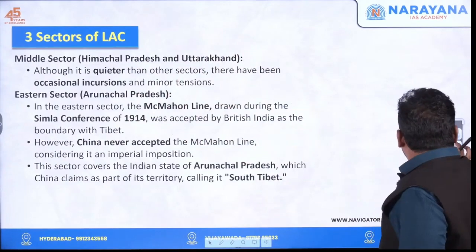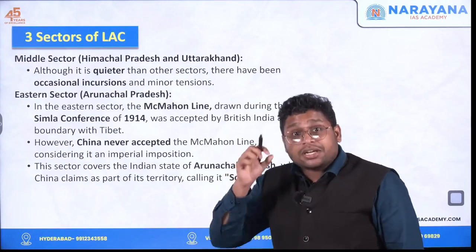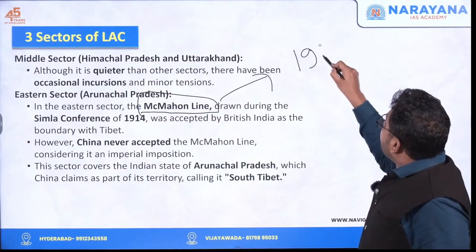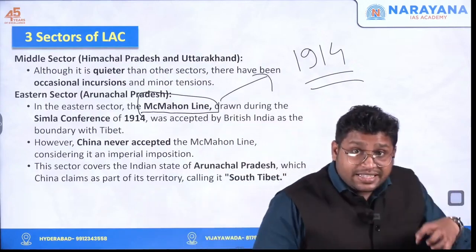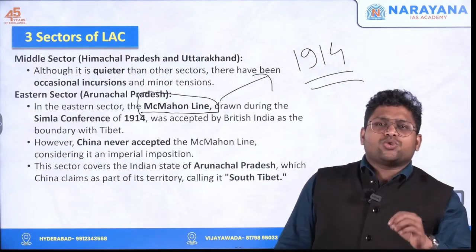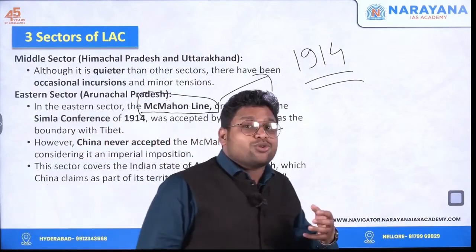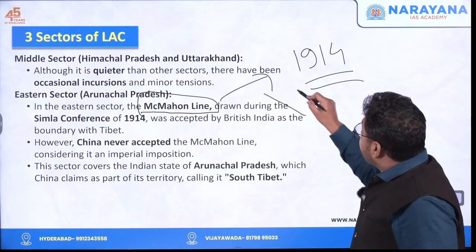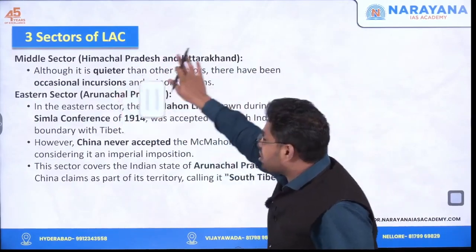As far as the eastern sector is concerned, the dispute is there because one line was drawn by the British government that is named the McMahon line, and this line was drawn in the year 1914. To draw this line, the British government got in touch with the representatives of Tibet and they drew this line with consensus. But the problem is China said we do not accept this line. Anyway, they do not accept that Tibet is an independent country. They don't accept what the Tibetan representatives have done. So they say this line we do not accept, and that's why eventually even this sector became a contentious zone.